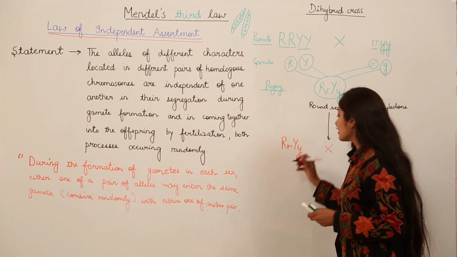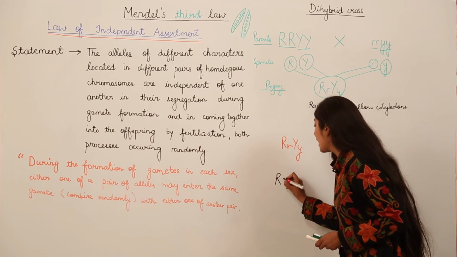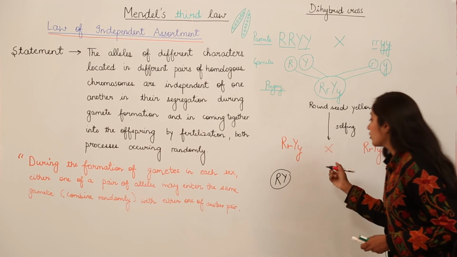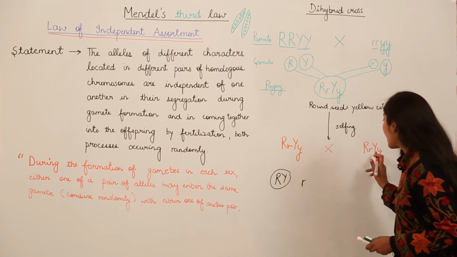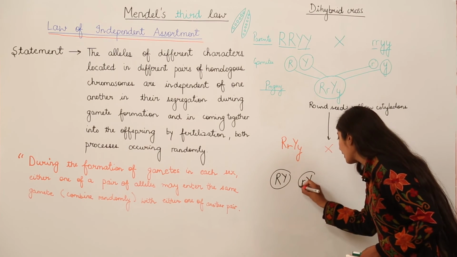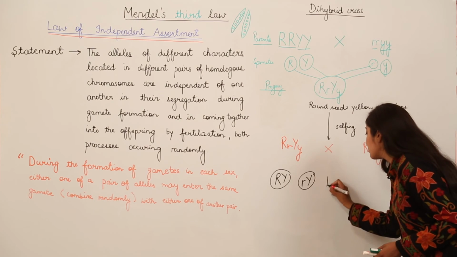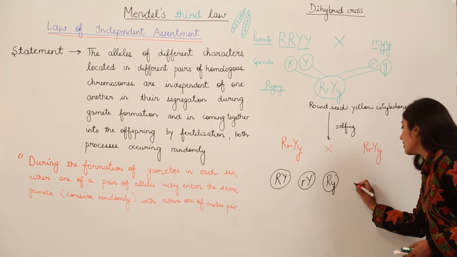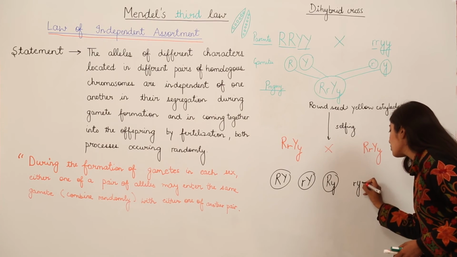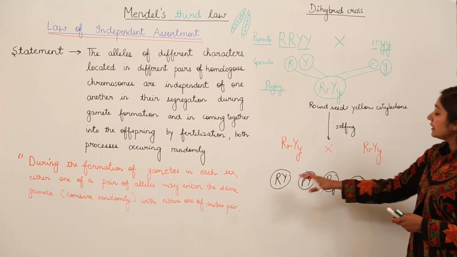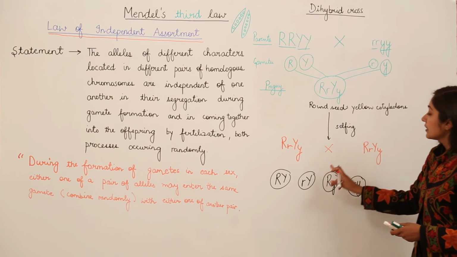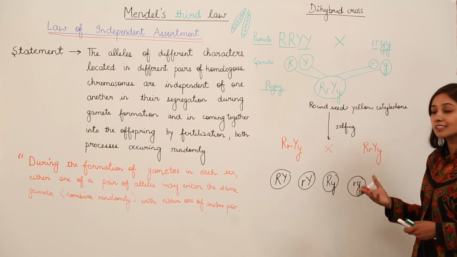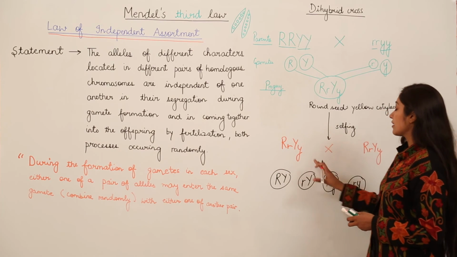We can have combinations as capital R, capital Y, right? Capital R, capital Y. We can also have small r, capital Y. We can also have capital R, small y, and we can also have small r, small y. So what are these conveying, right? These are the four possible outcomes that we can have. These are the four possible traits that can be seen.